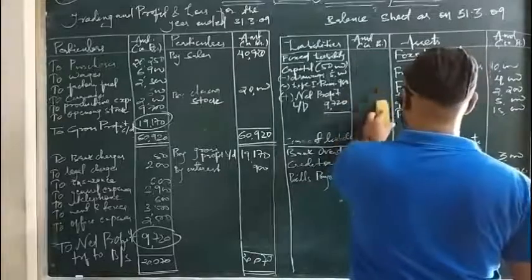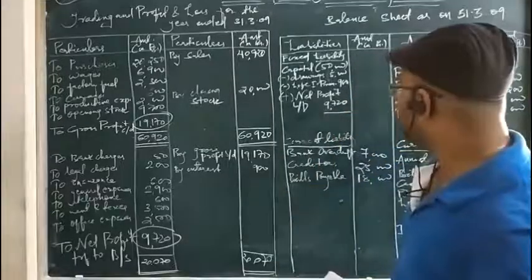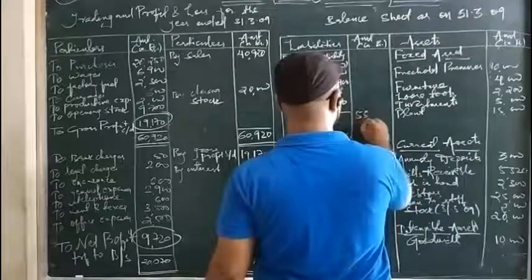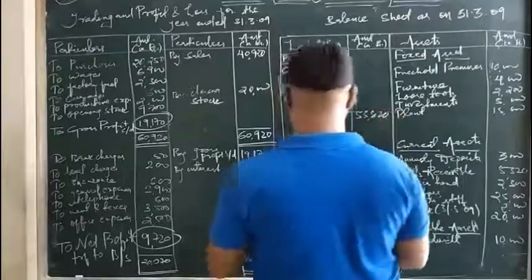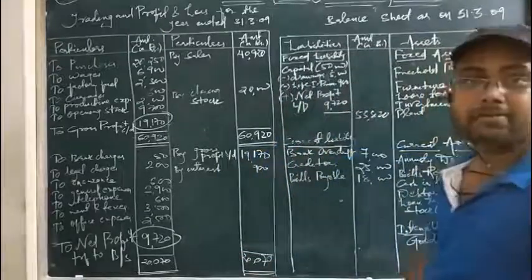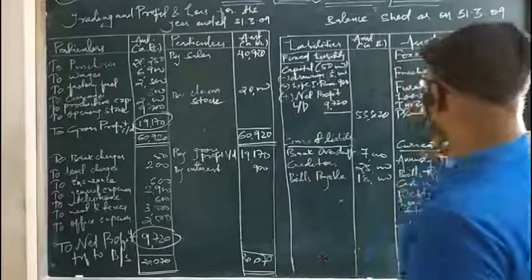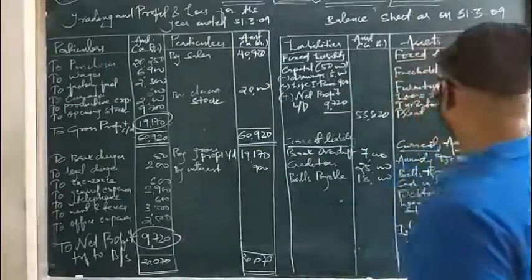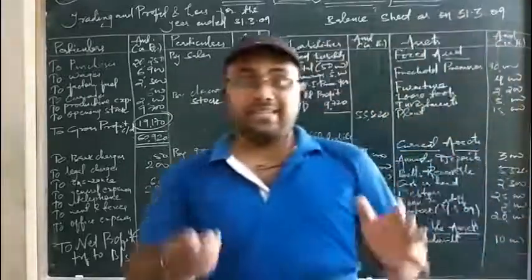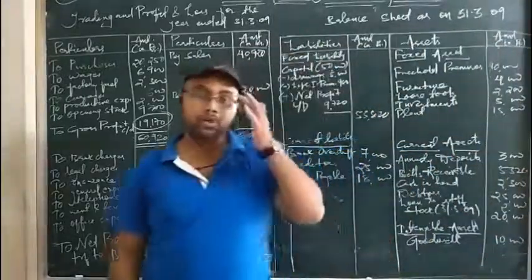53,820 is the outer column of the adjustment of the capital. So I am writing here 53,820. This is the amount which we have got after the different types of adjustments made to the capital account. Now we have to total the liability side and the asset side. And now our question is finally over. But this is the most sensitive and the final part that we are going to do now.